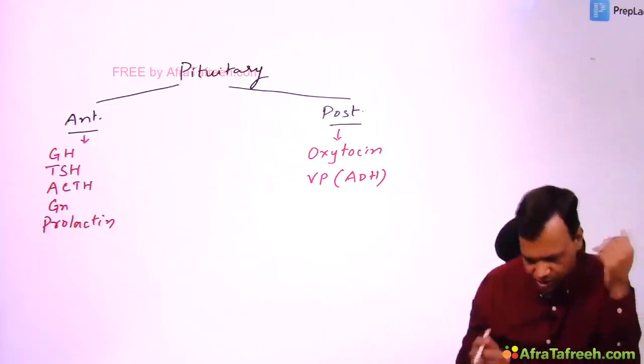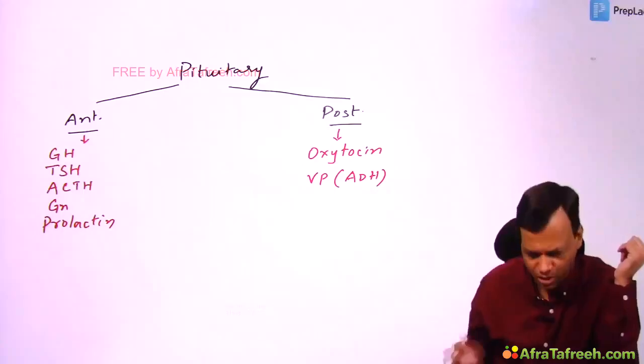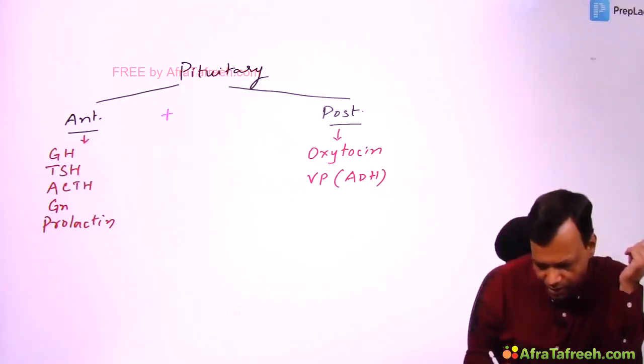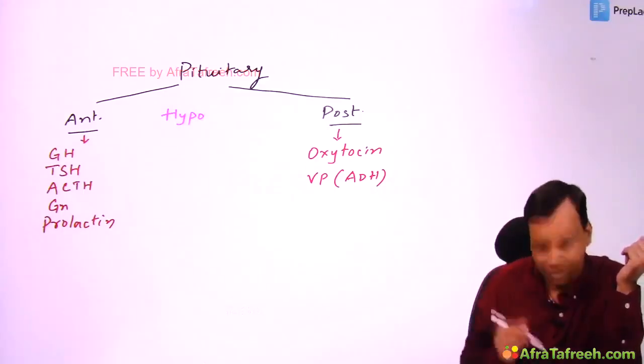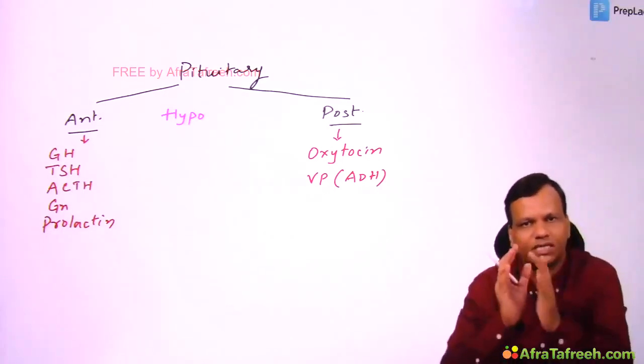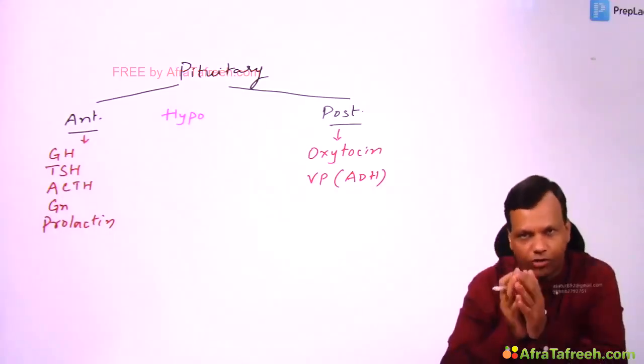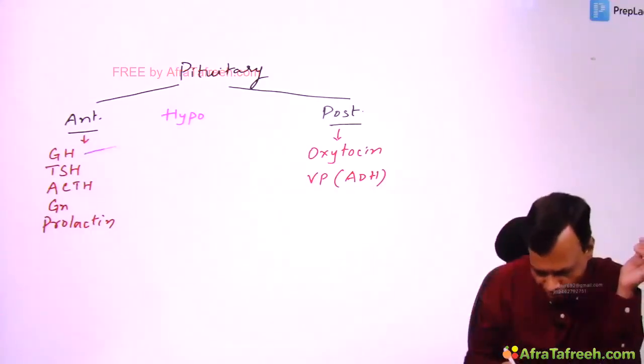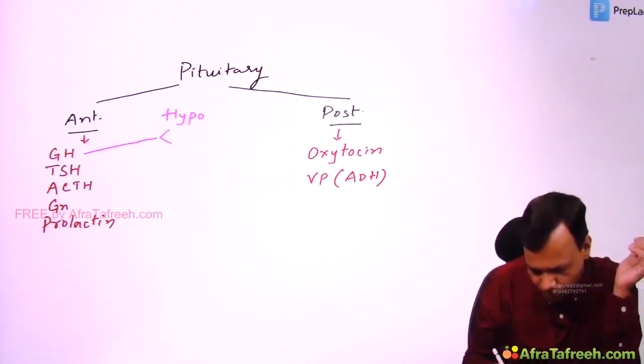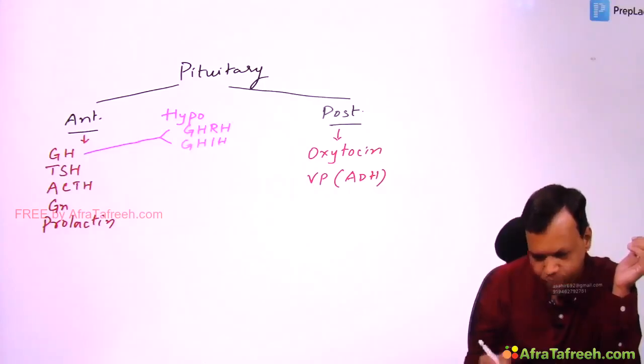As we discussed, the anterior pituitary secretes several hormones, but all these hormones are under the control of the hypothalamus. The hypothalamus secretes some hormones which will increase or decrease the level of anterior pituitary hormones. Like for growth hormone, the hypothalamus secretes two hormones, growth hormone releasing hormone and growth hormone inhibiting hormone.